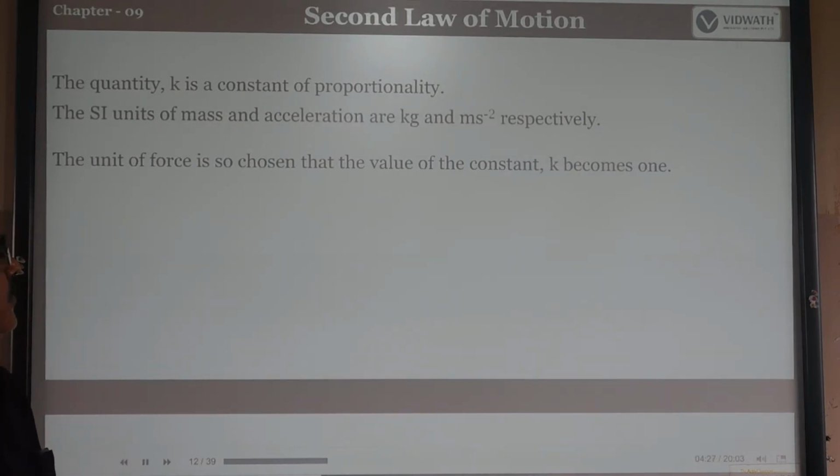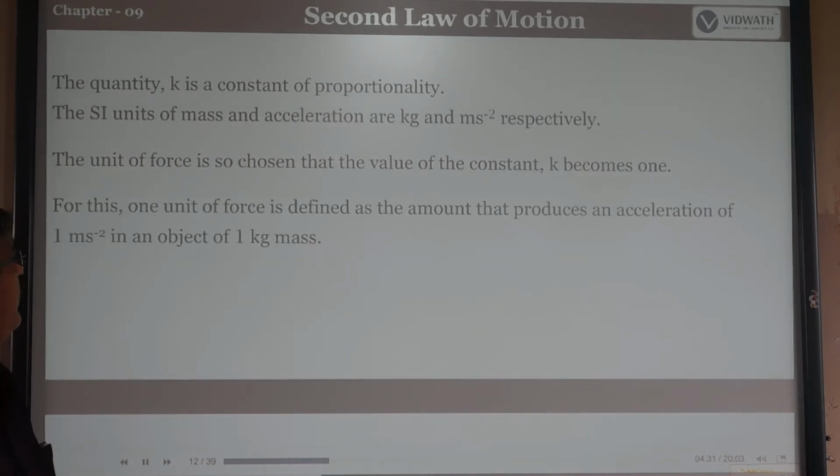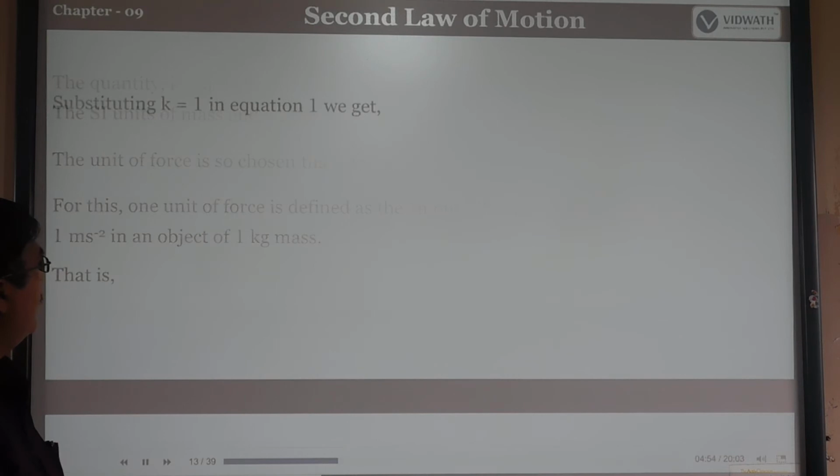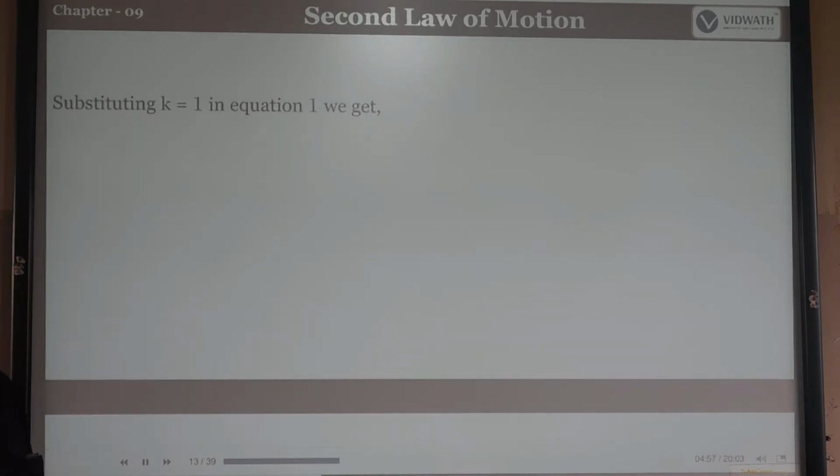So the constant k is taken as 1: one unit of force is the amount that produces an acceleration of 1 meter per second square in an object of 1 kg of mass. That means k is equal to 1 in equation number 1.